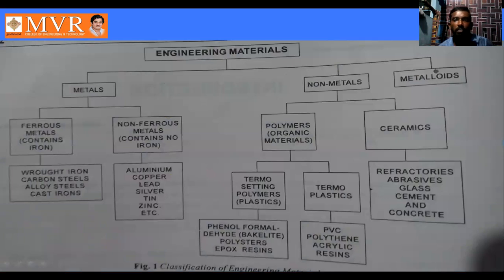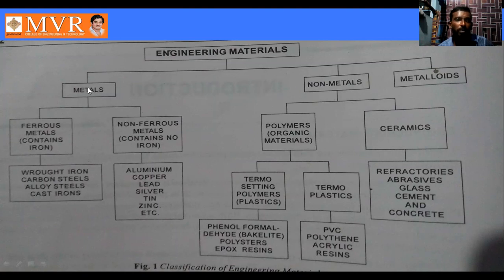Engineering metals are generally classified into three types: metals, non-metals, and metalloids. Generally, metals and non-metals are used about 99% of the time. Only 1% is used for metalloids, because metalloids are used only for agriculture purposes. The remaining domestic and industrial purposes use metals and non-metals only.